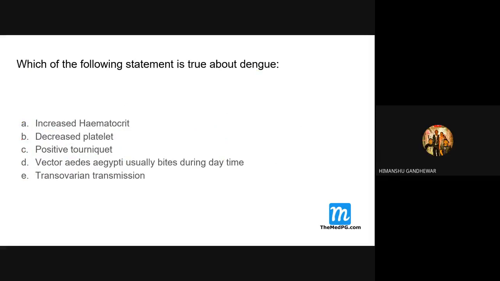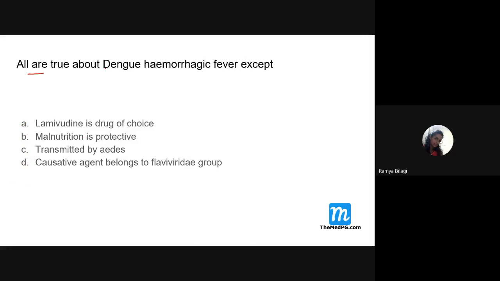All are true. So all are true. Why I'm stressing such types of MCQs is PGI Chandigarh. If you are giving this entrance examination, usually they come out with such types of MCQs. All options will be right, or all options will be wrong, or multiple options will be right. These are the patterns of questions they usually ask. Are you all clear with this first question? Yes, ma'am.